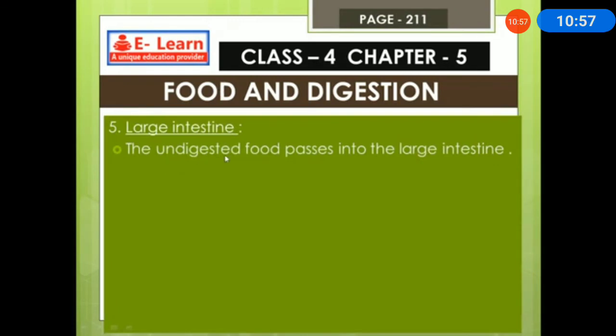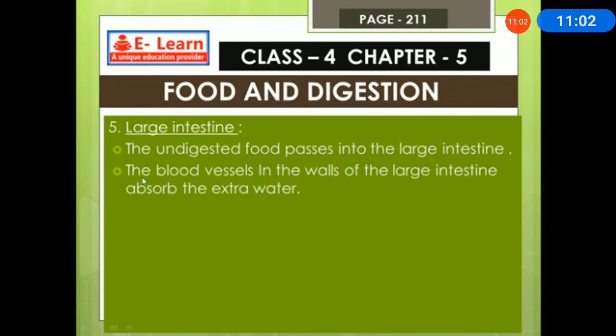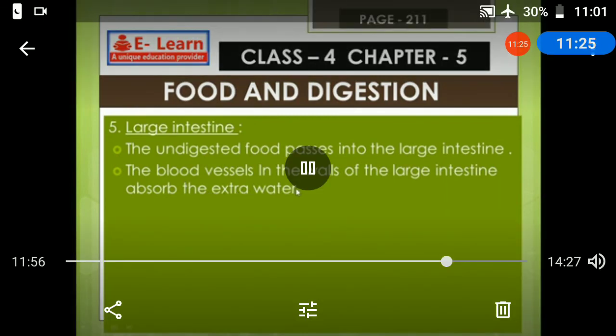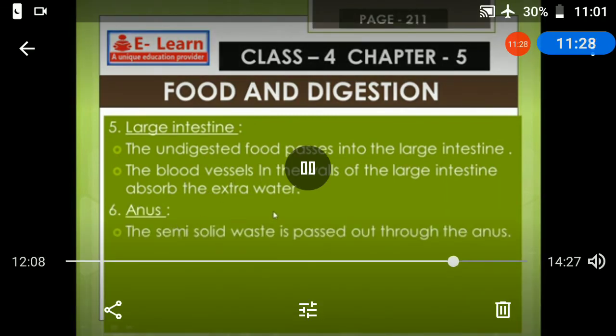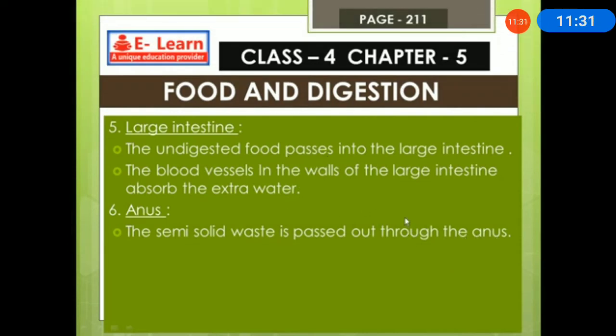Then, the undigested food passes into the large intestine. The blood vessels in the walls of the large intestine absorb the extra water. Then the semi-solid waste is passed out through the anus.